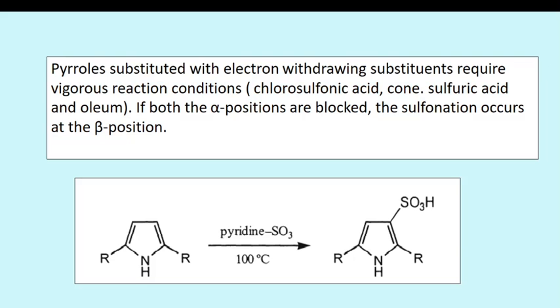Then pyrrole substituted with an electron withdrawing substituent requires vigorous reaction conditions: chlorosulfonic acid, concentrated sulfuric acid, and oleum. If both the alpha positions are blocked, sulfonation occurs at the beta position. So in this case, both the alpha and alpha dash positions are blocked, so the reaction takes place at the beta position, that is the third position.